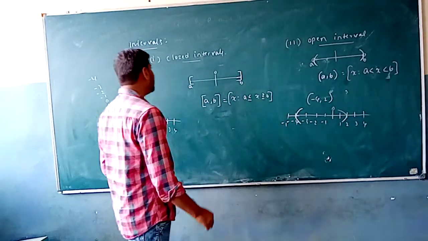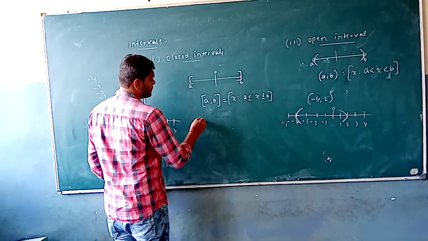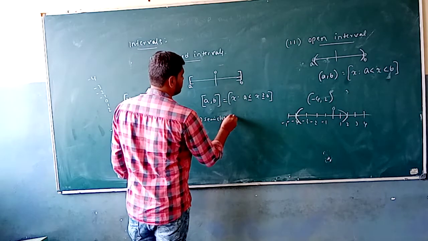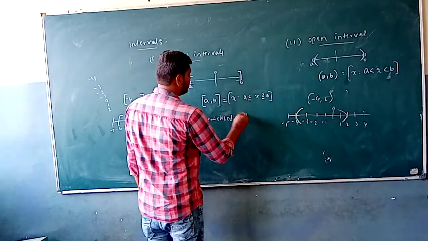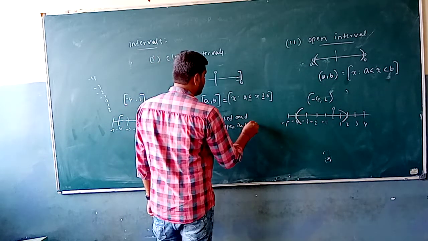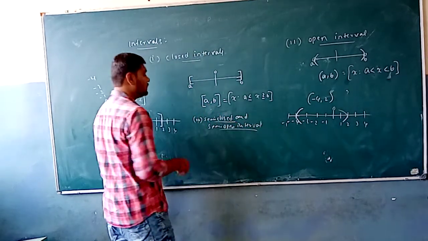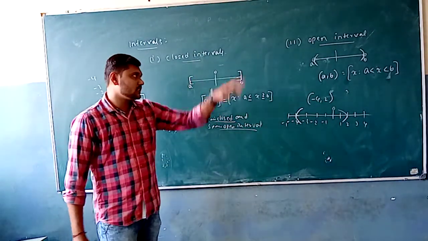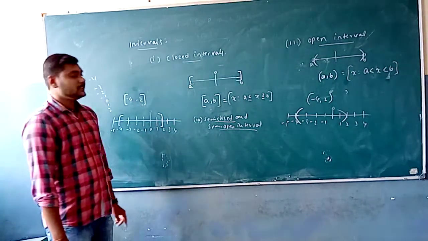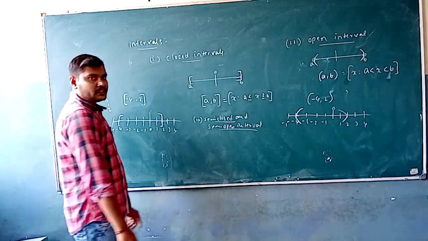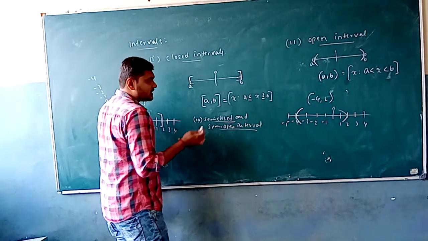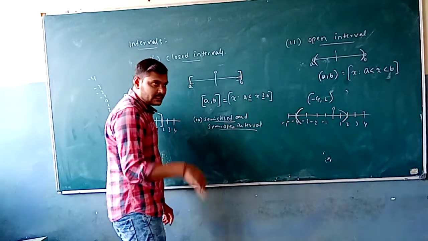So the third interval is going to be semi-closed and semi-open interval. So these are the third interval. So first one is going to be closed, and the second one is going to be open, and the third one is going to be semi-closed and semi-open interval. So here they have given that one of the elements is not included and another element is going to be included in the given set.